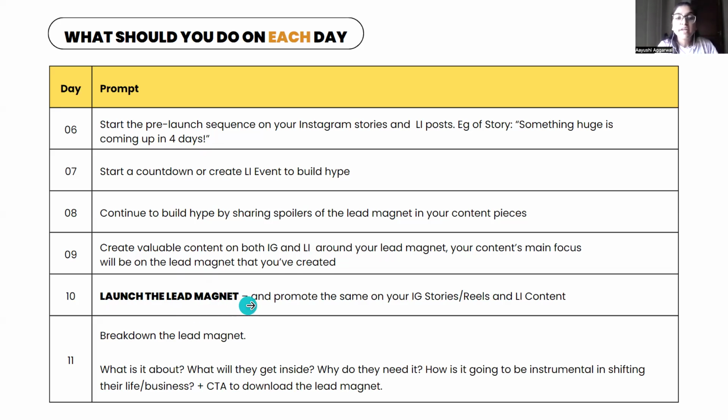Okay. On day 11, you will break down the lead magnet. What is it that you're doing? You tell your audience what it is about. What will they get inside? Why do they need it? How is it going to be instrumental in shifting their life or business? Plus a CTA to download the lead magnet, right? You can do it via text. You can do it via videos. Show them what the lead magnet is about and what it entails.